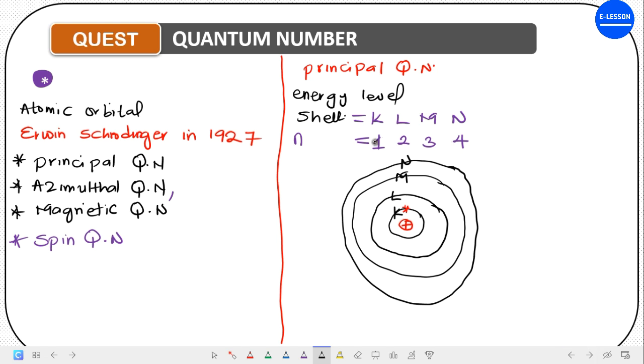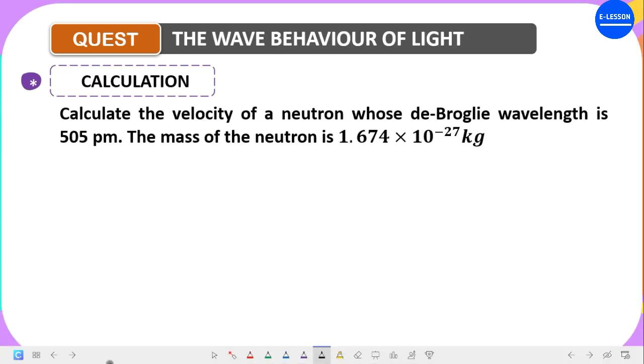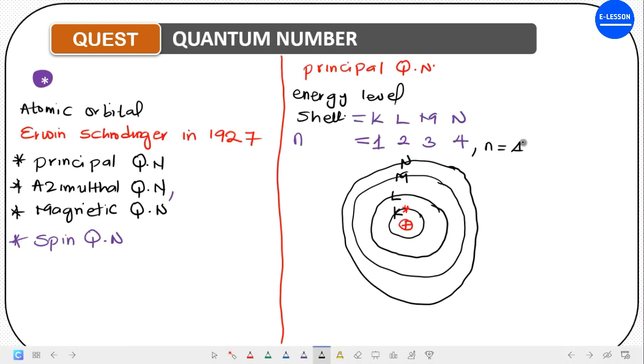Now, you may be asked in the exam that when n is equal to 1, what shell are we talking about? Of course, you know we are talking about the K shell. Now, you may be asked when n is equal to 4, what shell are we talking about? The N shell, capital letter N. Are we getting it now? So that is for the principal quantum number. It talks about the energy level or describes the shell to which an electron belongs.